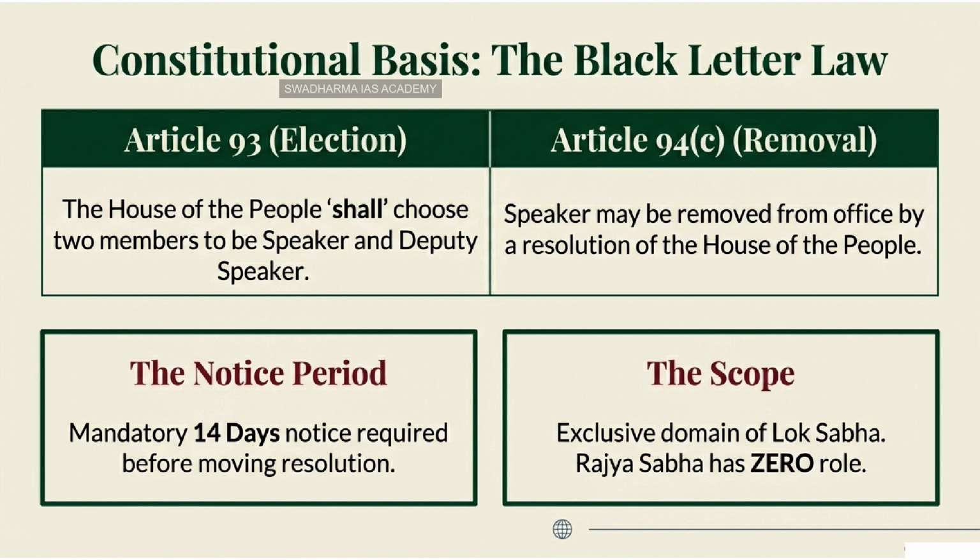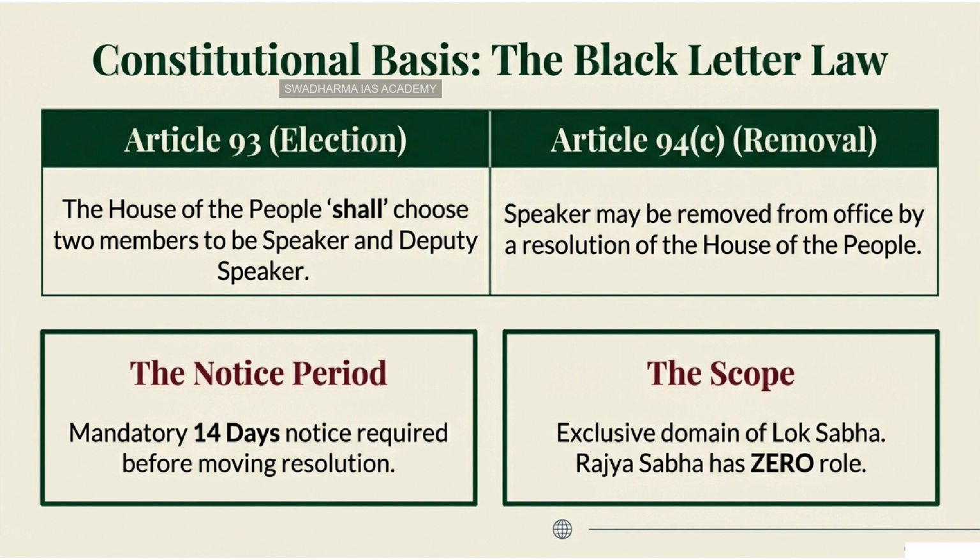Where does the Speaker's office come from, and how does this removal process actually work textually? I want to be able to visualize the article. Let's do that. Let's open our mental copy of the Constitution to Part 5, Chapter 2, Parliament. Article 93 is the starting point. It's very simple but very important. It states that the House of the People shall, and note that word shall, choose two members of the House to be respectively Speaker and Deputy Speaker. The word shall makes it mandatory. It's not optional. The House must have these officers.